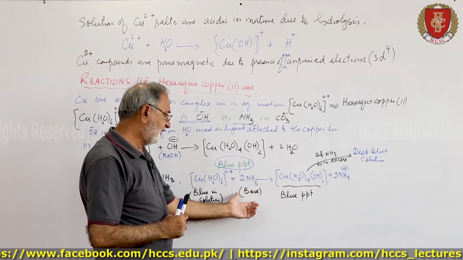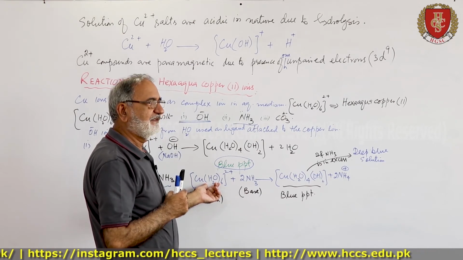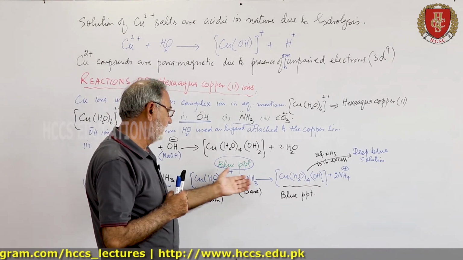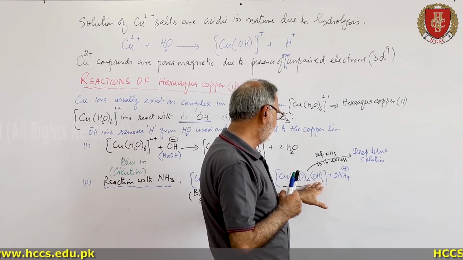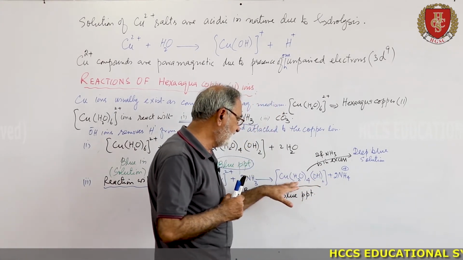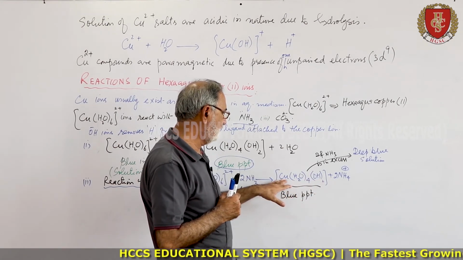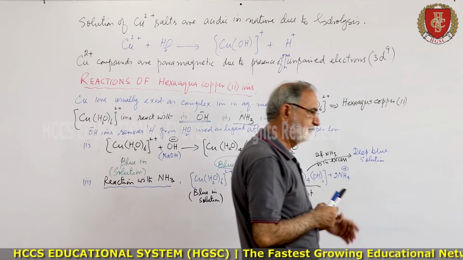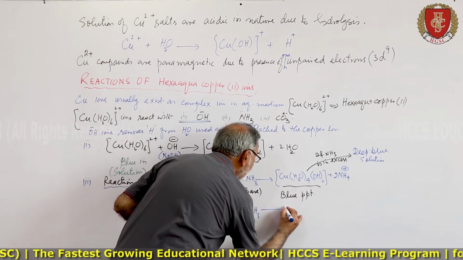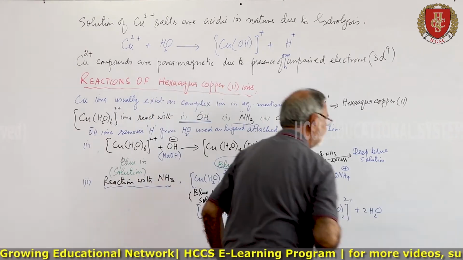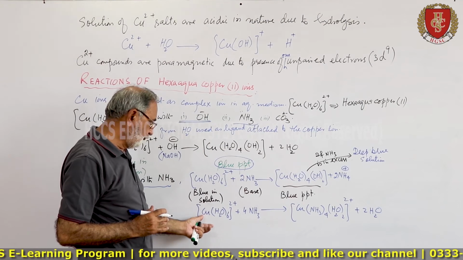It removes hydrogen from the water ligands attached to the copper ion, to produce ammonium ion, and this is tetraaqua dihydroxo copper 2.